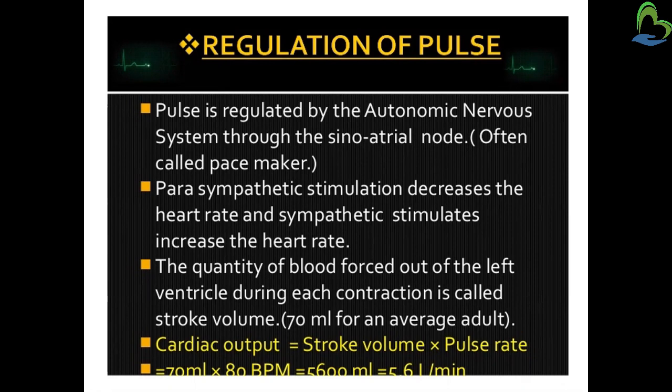In this example, 70 ml is our stroke volume, times 80 beats per minute, the pulse rate, which is equal to 5600 ml, that is 5.6 liters per minute. So per minute 5.6 liters of blood is being forced out of the left ventricle during each contraction, and that is known as cardiac output.